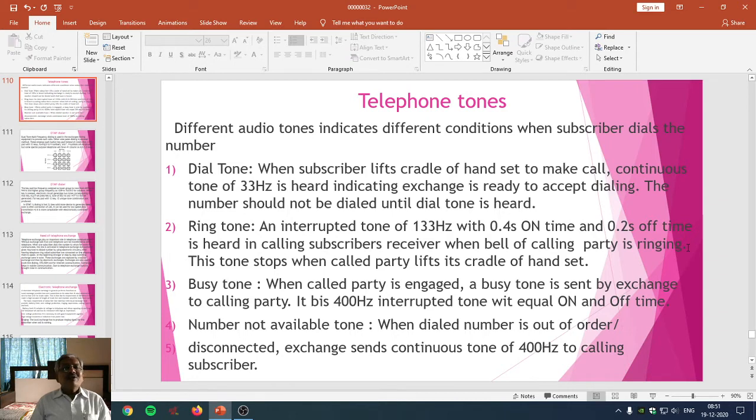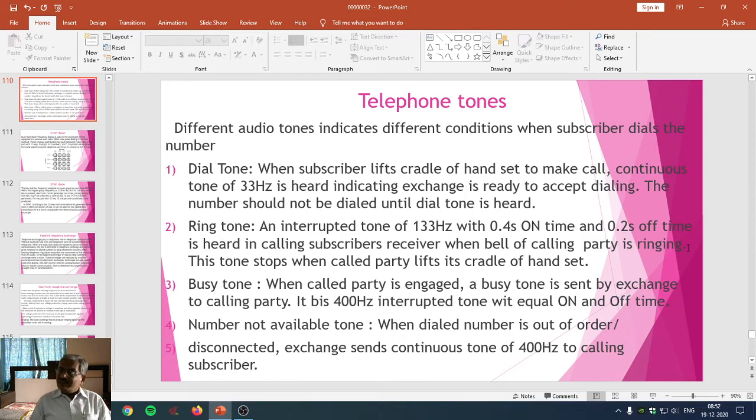Nowadays, along with the ringtone, the ringback tone is also available, meaning thereby the telephone exchange sends a ringtone to the called subscriber and a ringback tone to the calling subscriber, so that the calling subscriber is also going to understand that the ring is going to the called subscriber. So that's why the ringback tone is also provided to the calling subscriber.